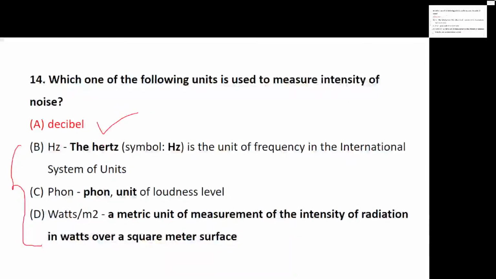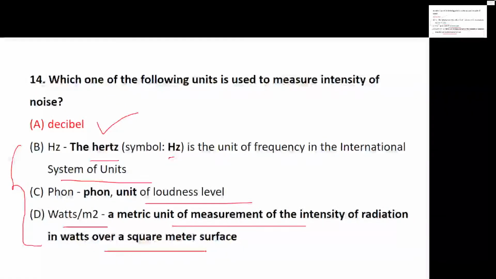You should be knowing what they are used for. Hertz is a unit of frequency in the international system of units. Okay. Phon is nothing but loudness level. Watts per meter square is a measurement of radiation over the square meter surface. Okay, so you should know about it. Yes, it's one of the easiest questions, but you should know the rest of the options also. They can twist the question and ask you about the unit of loudness. You should be able to answer it.